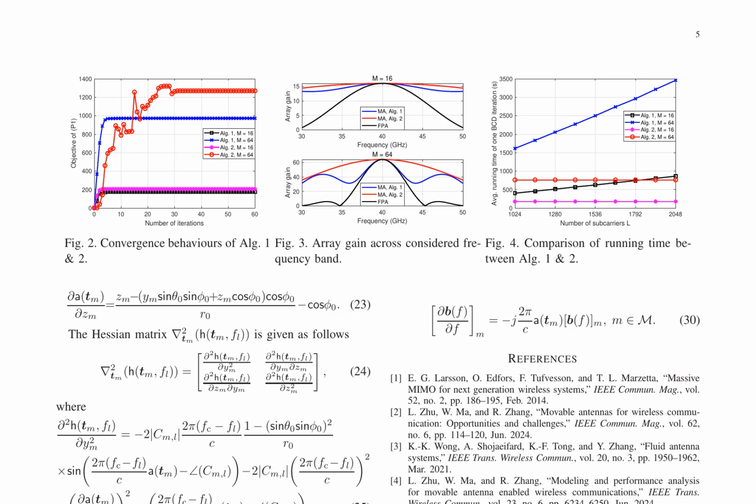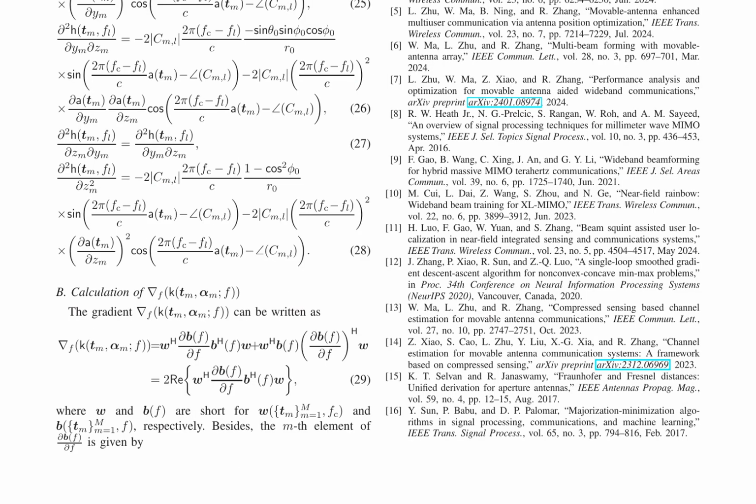The Hessian matrix of H, tm, fl is derived in equation 24, which is a crucial component in the optimization process. The second partial derivatives of H, tm, fl with respect to y_m squared, y_m and z_m, and z_m squared are computed in equations 25, 26, and 27 respectively. These expressions are essential for calculating the gradient of the objective function.